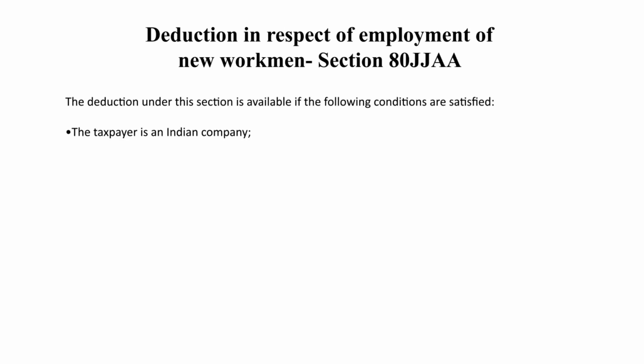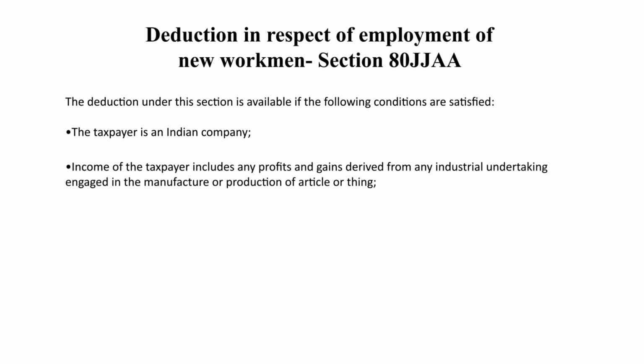Then section 80JJAA, deduction from gross total income for employment of new workmen or additional workmen is available only to Indian companies. Income of the taxpayers include any profits and gains derived from any industrial undertaking engaged in the manufacture or production of particular thing.